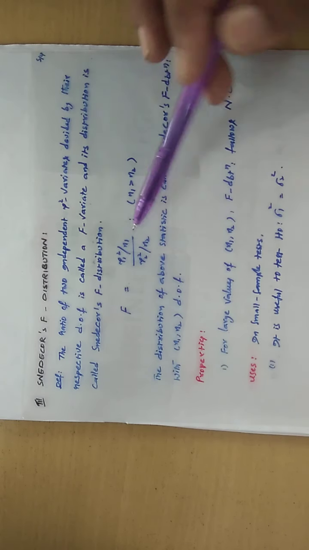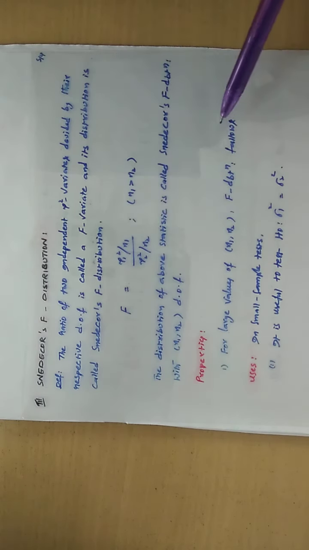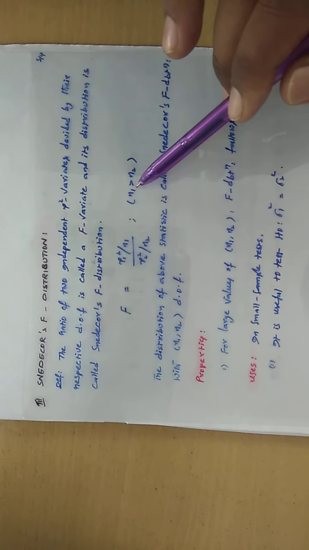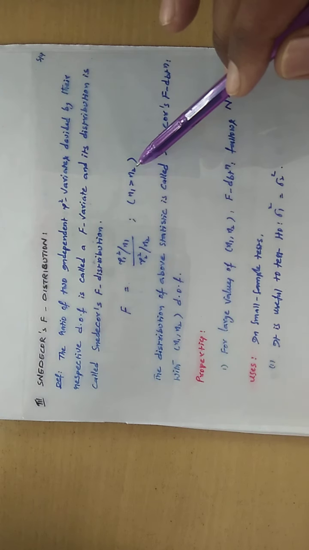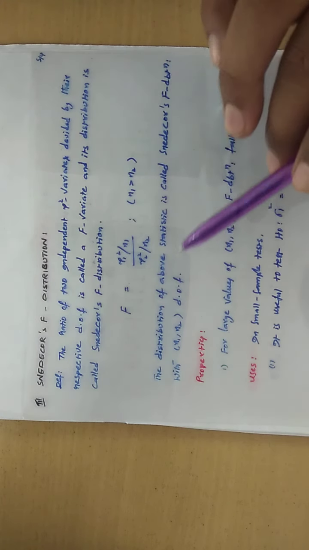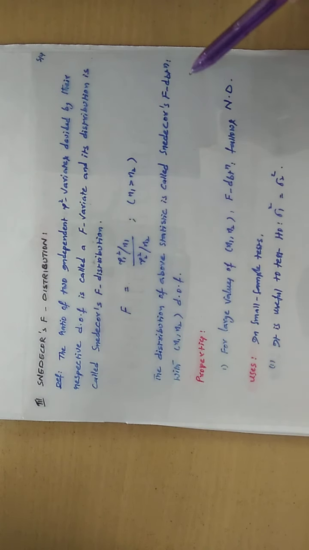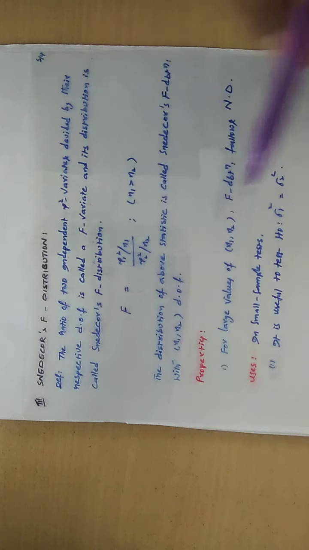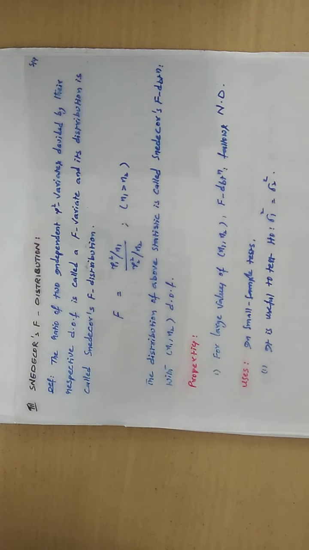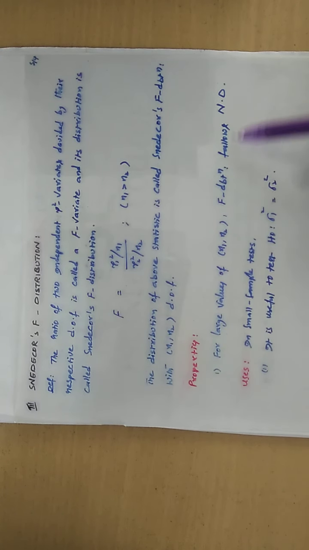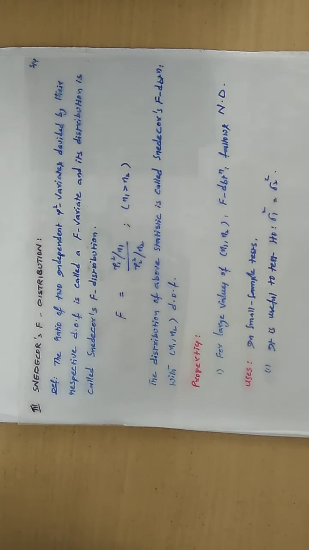So what is the Snedecor's F distribution formula? F = (chi1 square by n1) whole divided by (chi2 square by n2). But what is the condition? The first sample size should be more than the second sample size. The distribution of the above statistic is called Snedecor's F distribution with n1, n2 degrees of freedom. Again the property: for large values of n1 and n2, the F distribution follows the normal distribution.